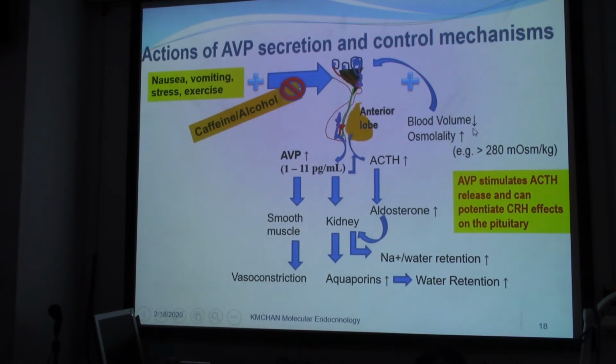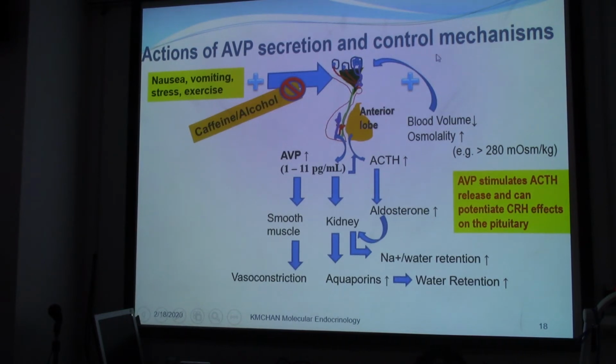When the blood volume decreases or the osmolarity increases higher than 280 milliosmol per kilogram, that will bring about the stimulation of the release of AVP, vasopressin, and also ACTH. So in other words, AVP could stimulate ACTH as well, and potentiate CRH.